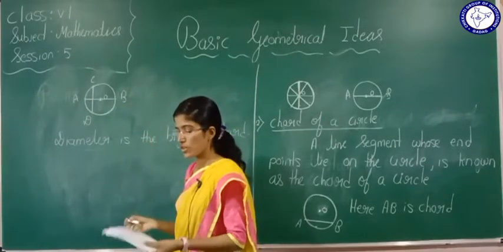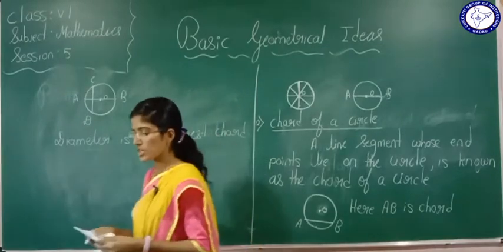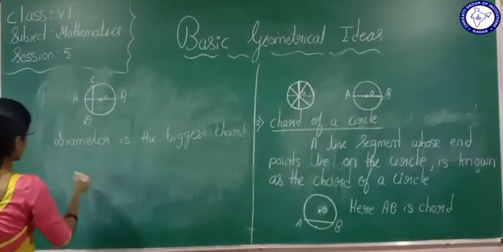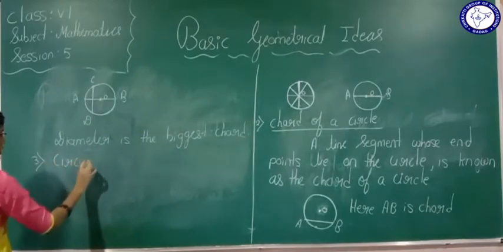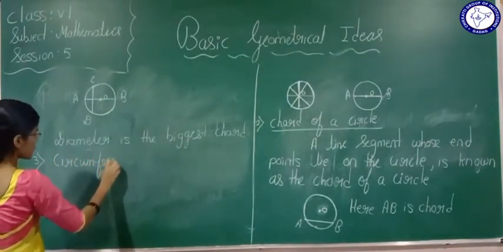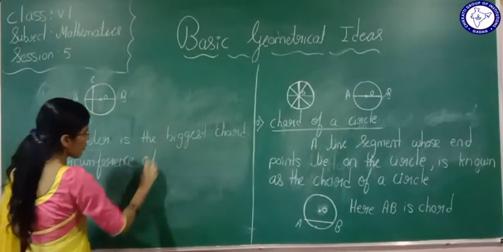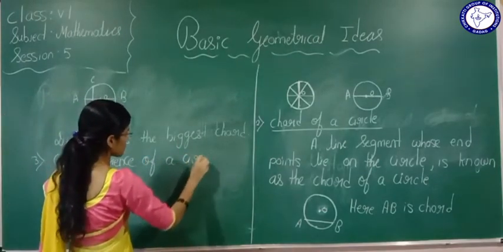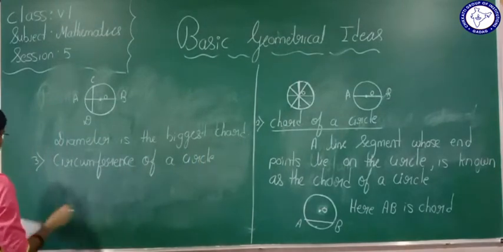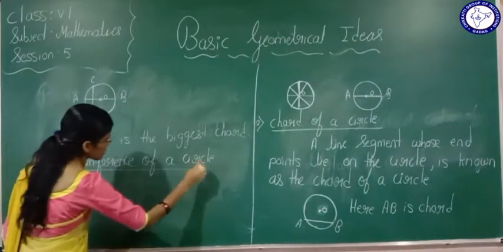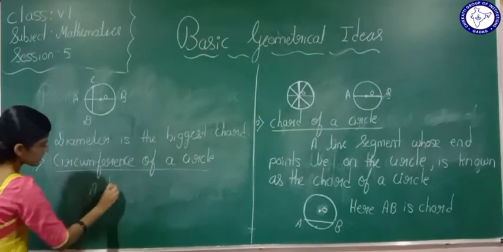Is it understood? Now we will see what is the circumference of a circle. The third definition is circumference of a circle. Now say, what is the circumference of a circle? A boundary.